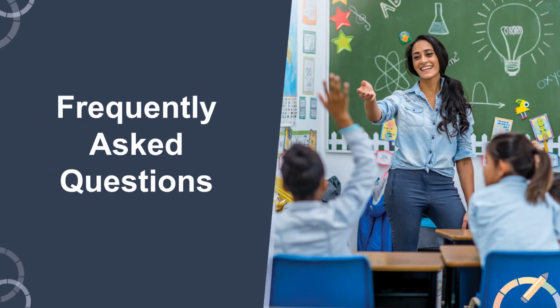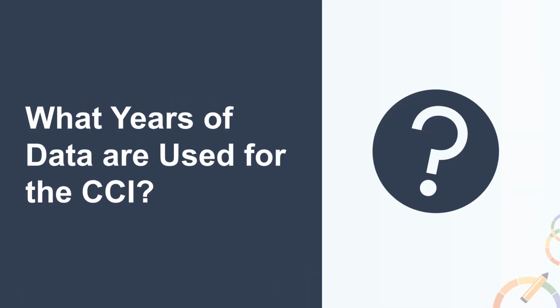Next, let's cover some of the most frequently asked questions. These represent some of the most common questions we receive throughout the year that we thought would be helpful to review together. The first question is, how many years of data are used for the CCI? Up to 5 years of data from grades 9 through 12 are used. That means if a student graduated in 4 years, then we use the last 4 years of data to identify what a student accomplished. If the student graduated in 5 years, then the last 5 years of data are used.